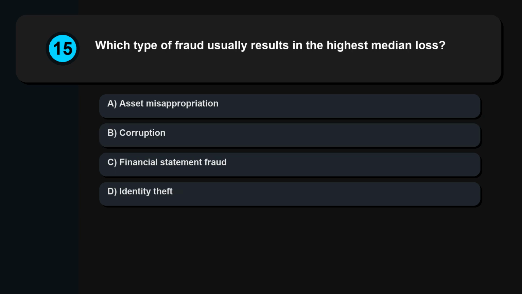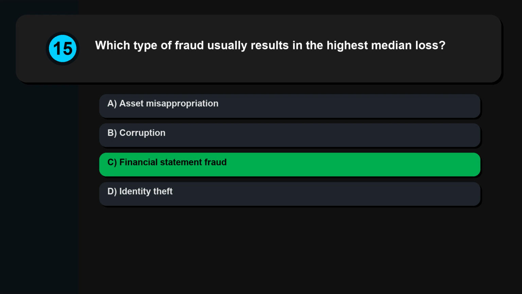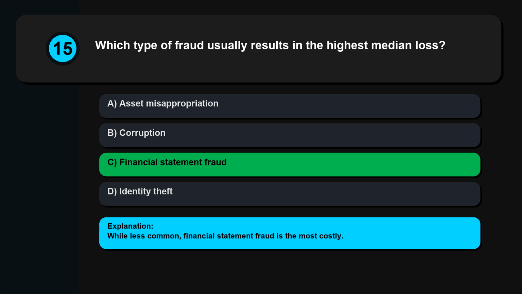Question 15. Which type of fraud usually results in the highest median loss? Asset misappropriation, corruption, financial statement fraud, identity theft. While less common, financial statement fraud is the most costly.